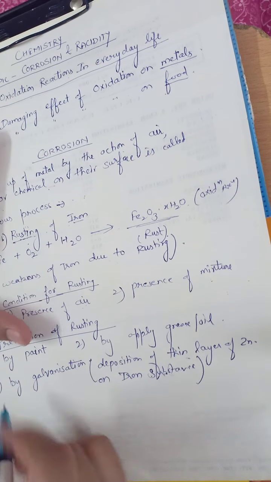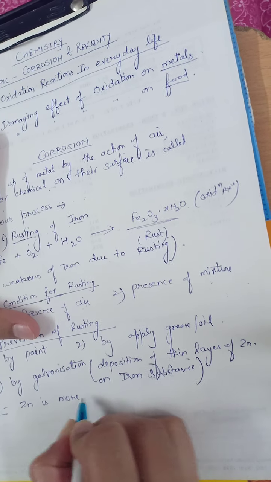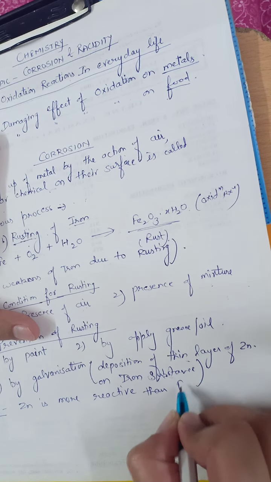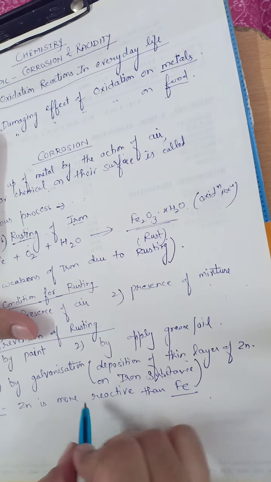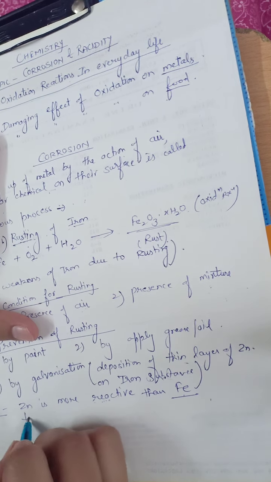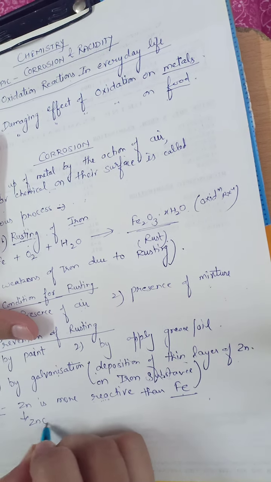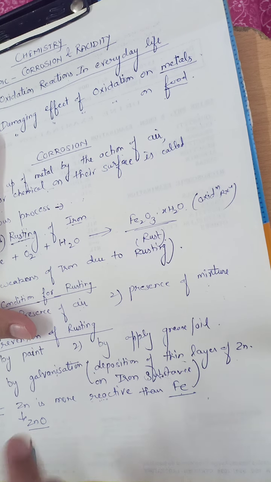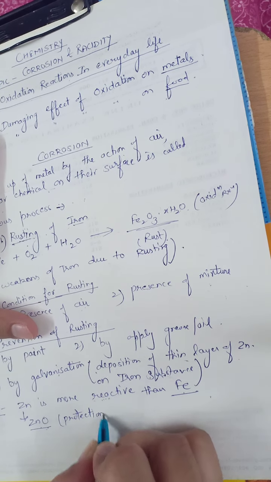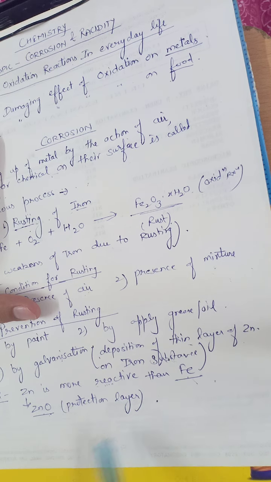However, zinc is more reactive than iron, although it protects iron from rusting, because after galvanization zinc covers the iron surface, then it converts into zinc oxide after oxidation, and this thin layer of zinc oxide acts as a protection layer on the iron surface. That's why after galvanization zinc protects iron from rusting.